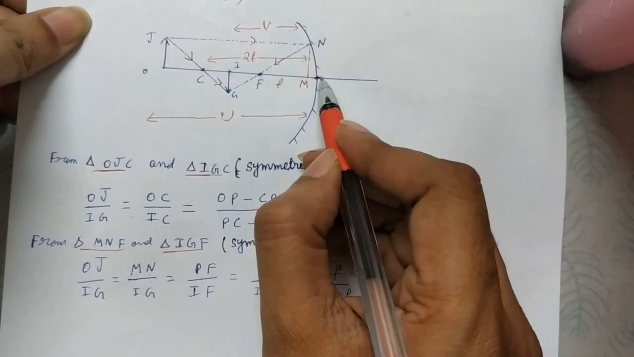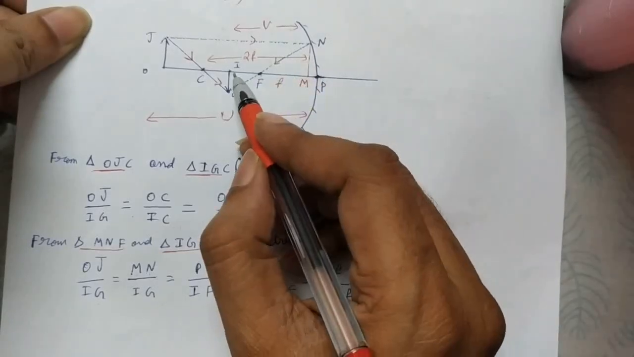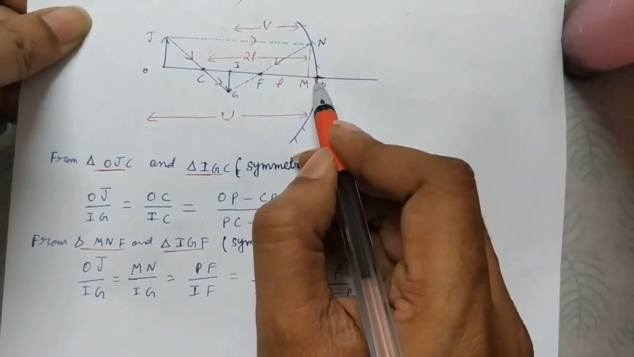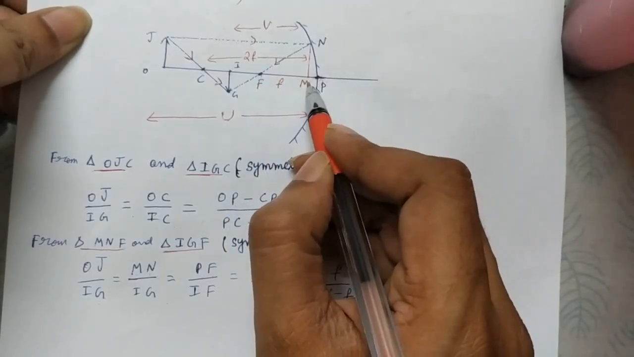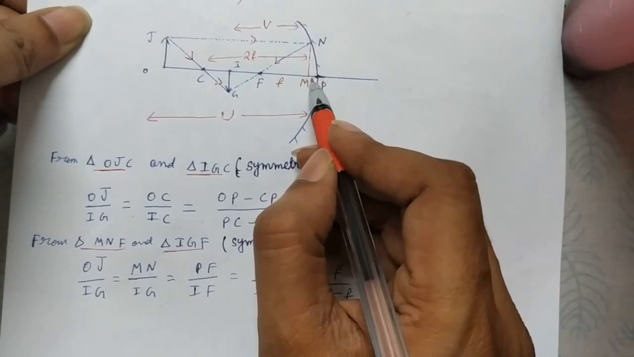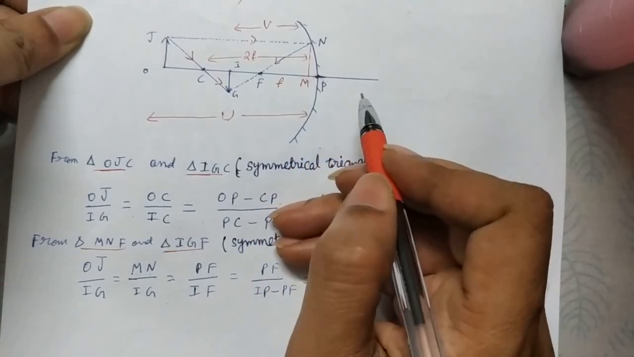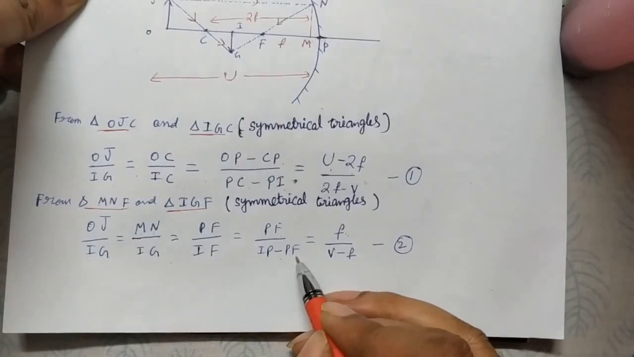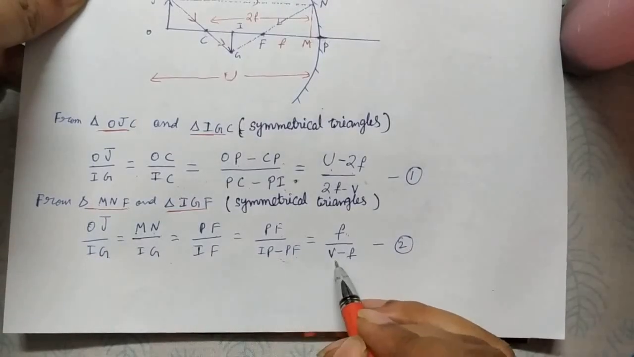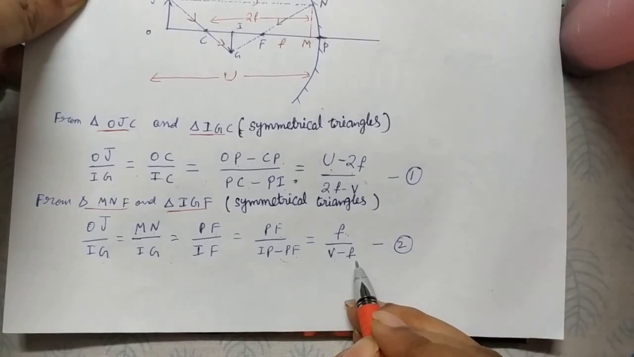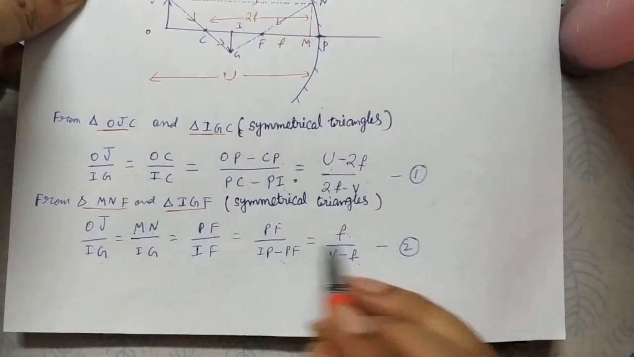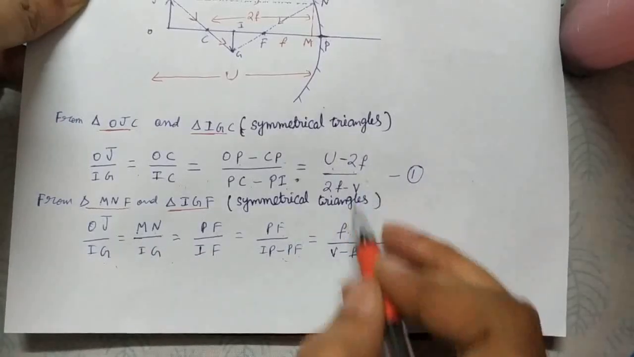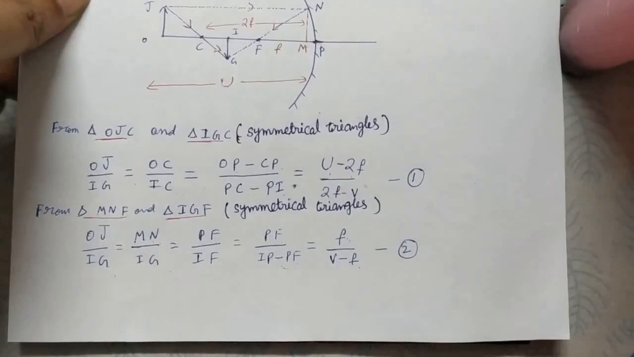IP is image distance, image to pole, and FP is focal length f. Actually up to M only we have to take, but with a small approximation in place of M we take P. So we can write PF by (IP minus PF). IP is nothing but image distance and PF is nothing but focal length. So we get two equations, and both are OJ by IG. Make these two equal.